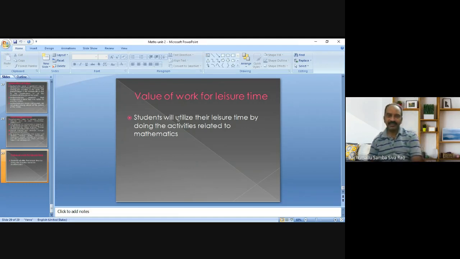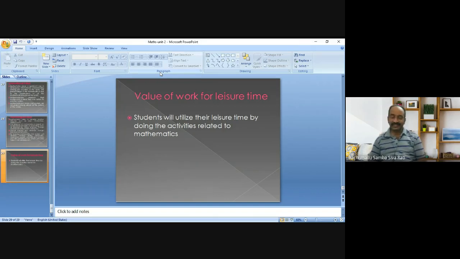By learning mathematics, by doing mathematics, by imbibing all the values we have discussed, the student may utilize his leisure time doing work of mathematics.